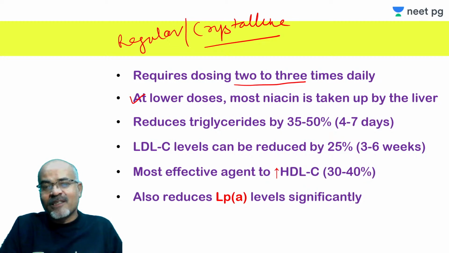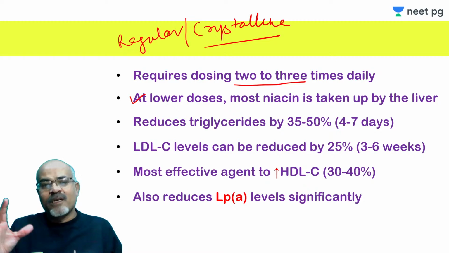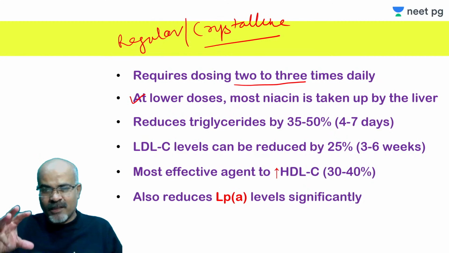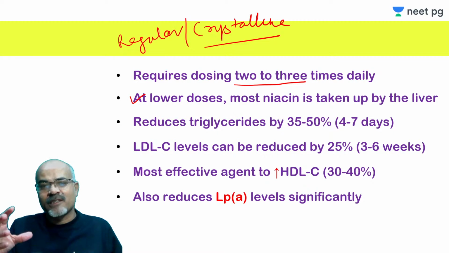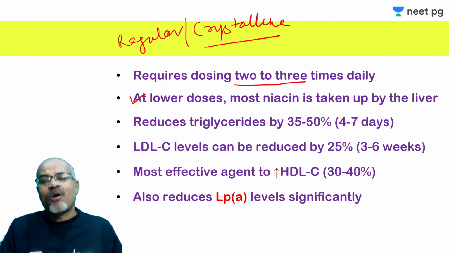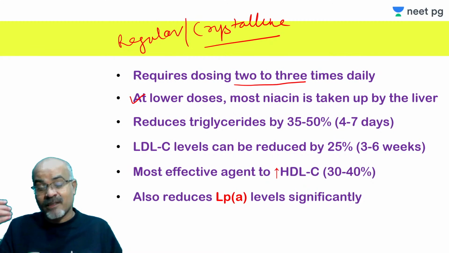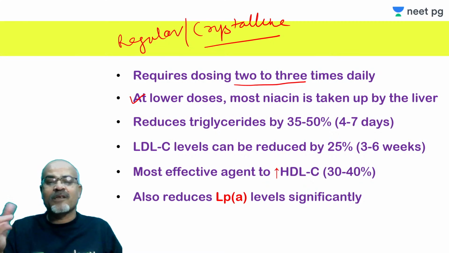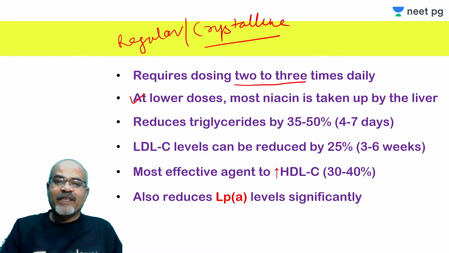It is also converted into other metabolites, and a large chunk of the active nicotinic acid, that is nicotinic acid and nicotinamide, is excreted by the kidney, because it is not totally metabolized. Fine.